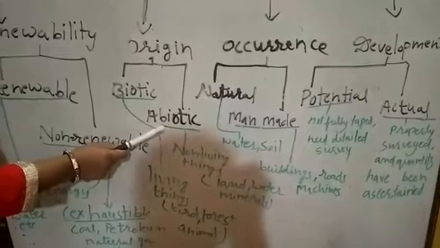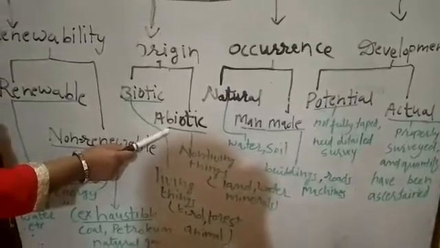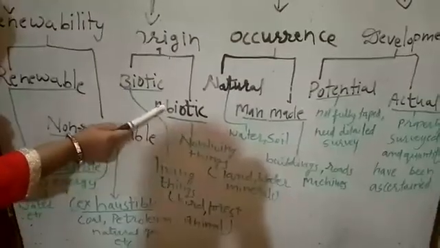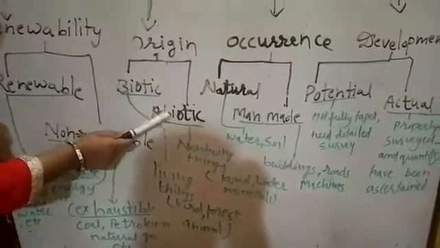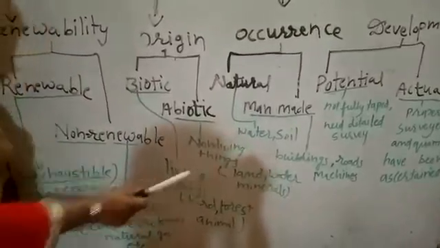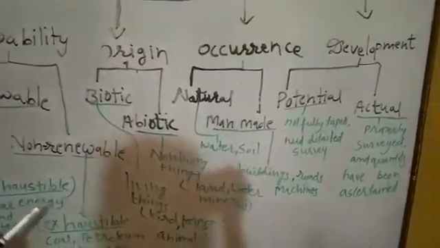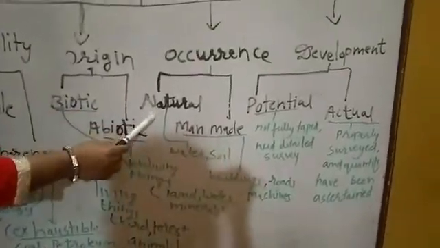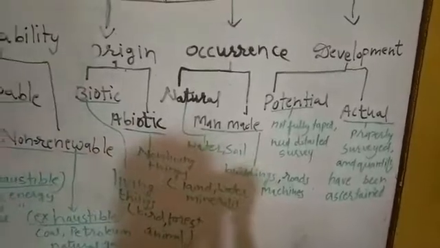Abiotic resources means all the non-living things are known as abiotic resources. For example, land, water, and minerals. Next one is occurrence. Occurrence is further divided into natural and man-made.